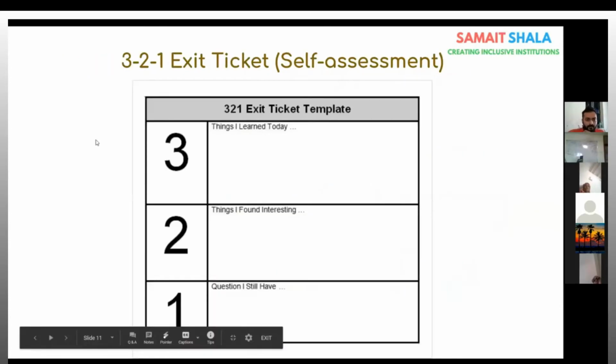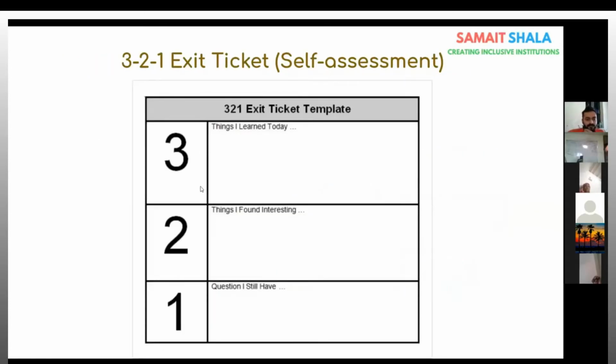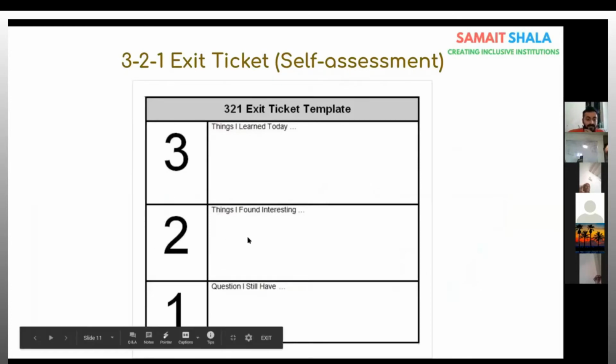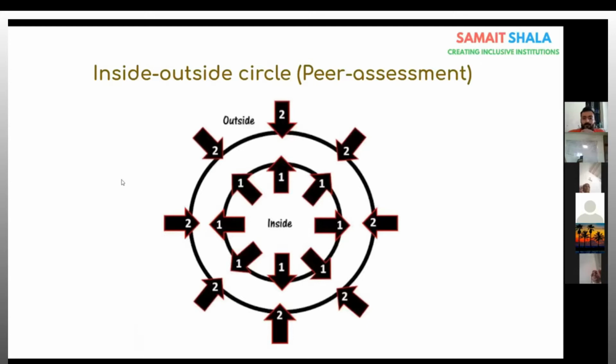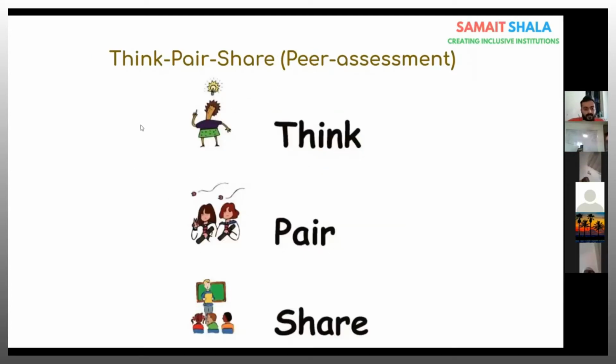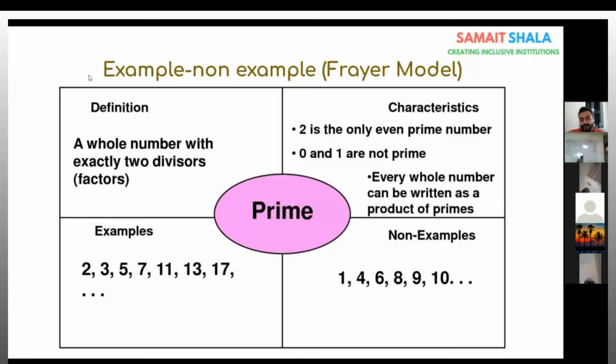This is the 3, 2, 1 exit ticket. In this, we ask the students to write 3 things that they learned in the session, 2 things that they found interesting, and 1 thing that they struggled with, 1 question that they still have. And now, these are peer assessments, जहाँ पे students एक दूसरे को assess करते हैं. And the last one, example, non-example.